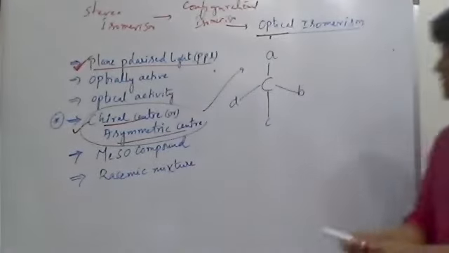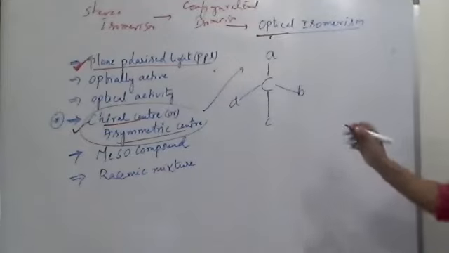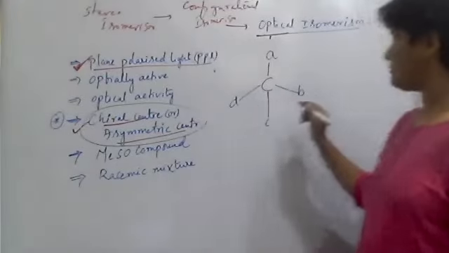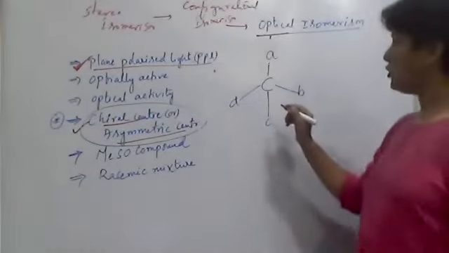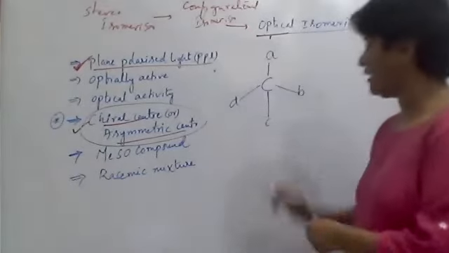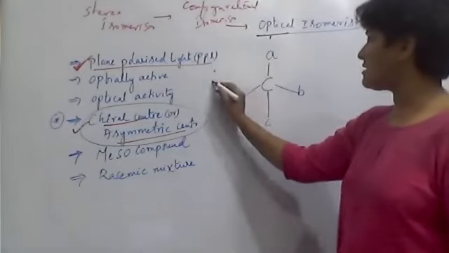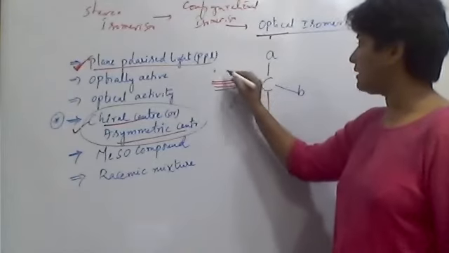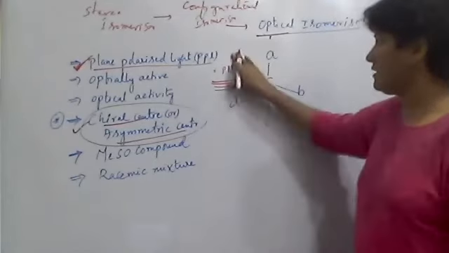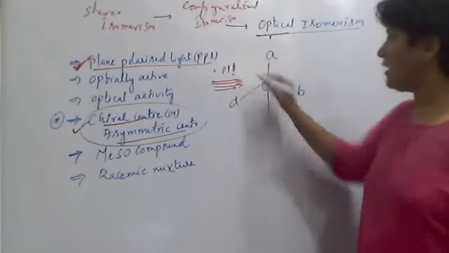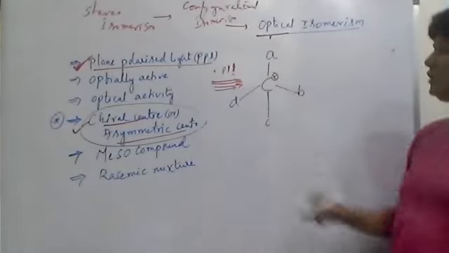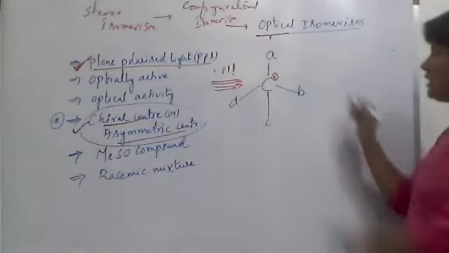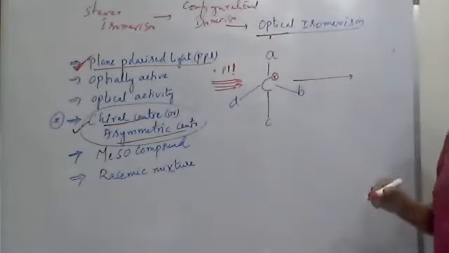We have seen plane polarized light. So listen here, if you put this chiral compound in the path of the plane polarized light, which moves in a single straight line, without this molecule the light will move in this straight line.